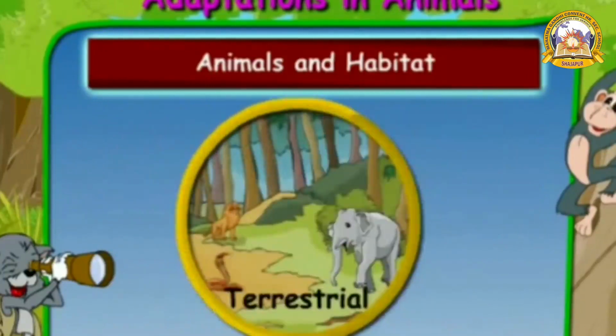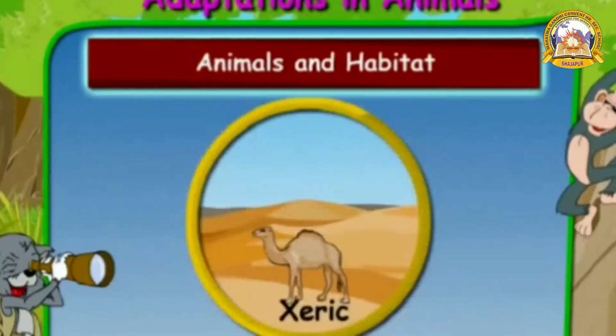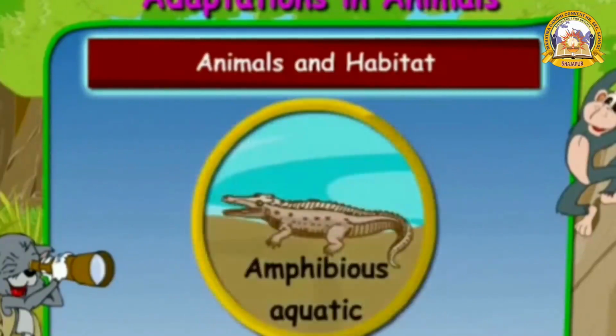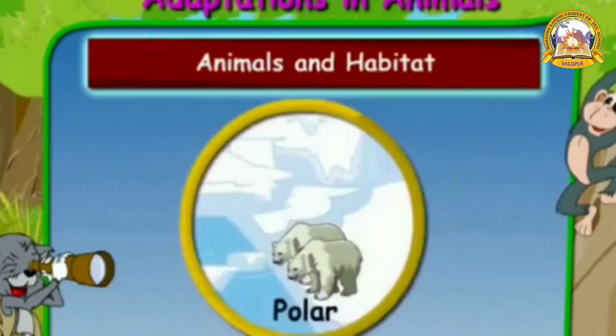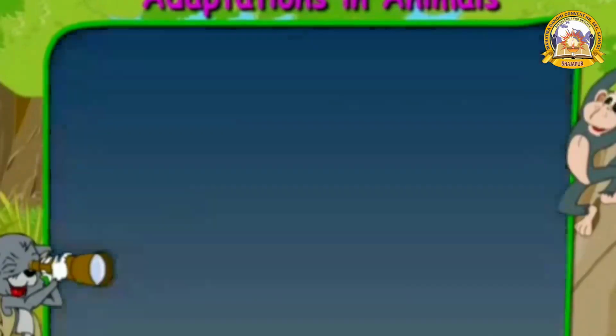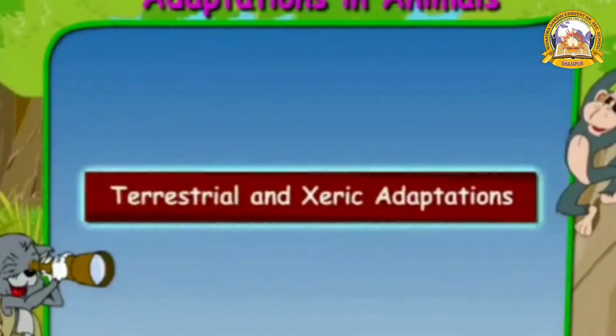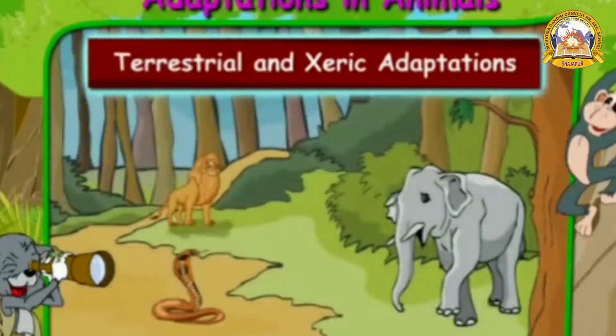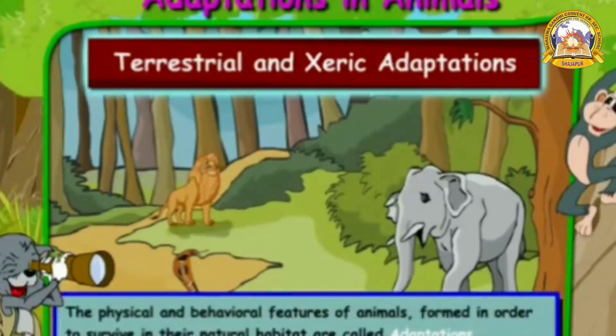terrestrial, xeric, arboreal, amphibious, aquatic, and polar. Now let us learn about terrestrial and xeric adaptations. Before going any further, let us learn adaptations of animals in context of their habitat. The physical and behavioral features of animals developed in order to survive in their natural habitat are called adaptations.